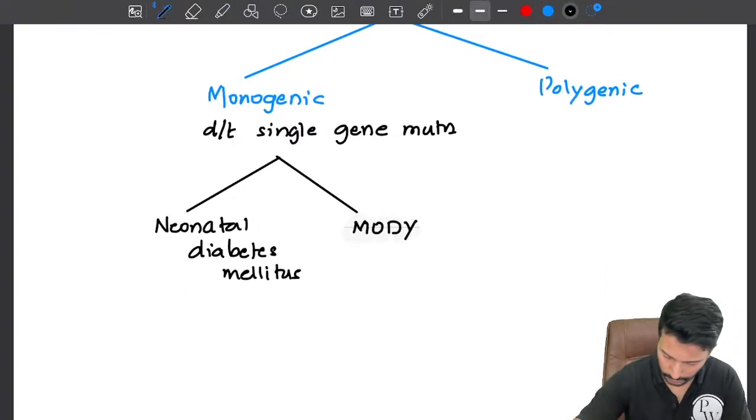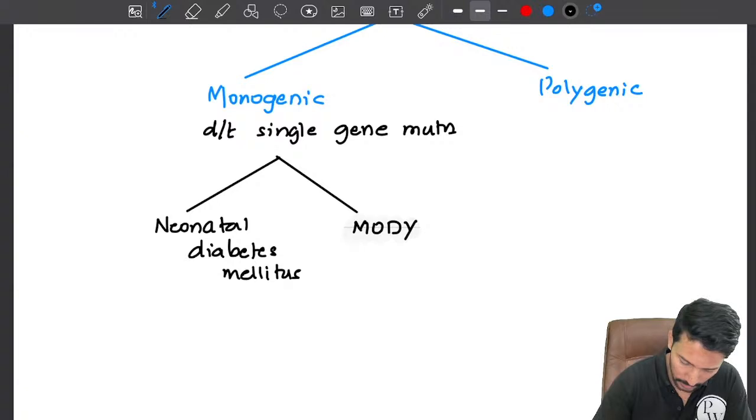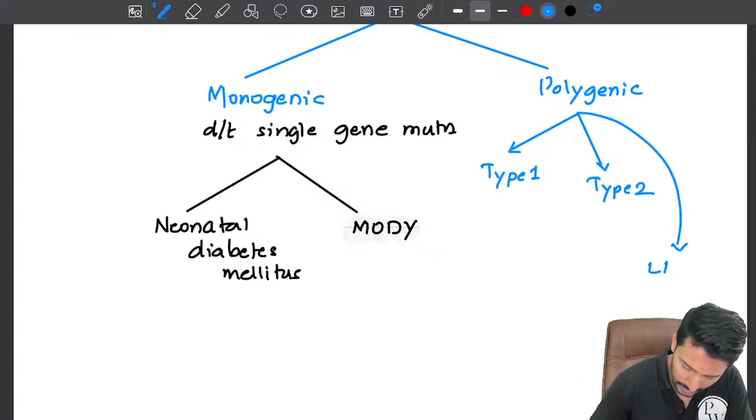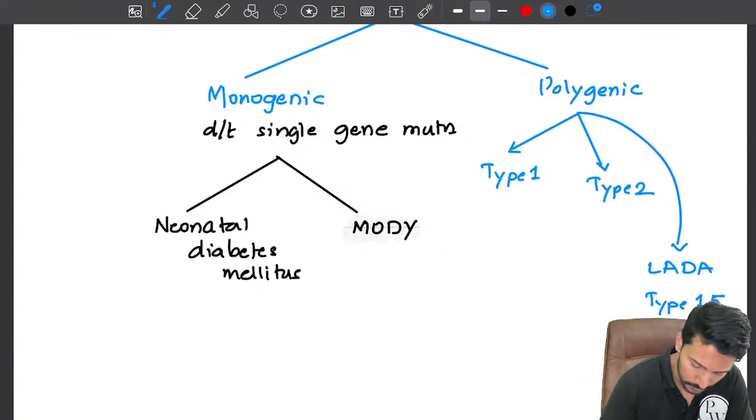Other than that, polygenic, we will further classify into type 1, type 2, then we have an entity called latent autoimmune diabetes of adults or LADA, which is also known as type 1.5, and then one more, that is gestational diabetes mellitus.